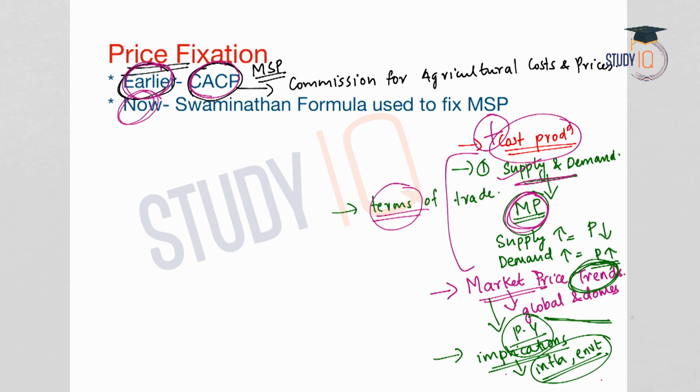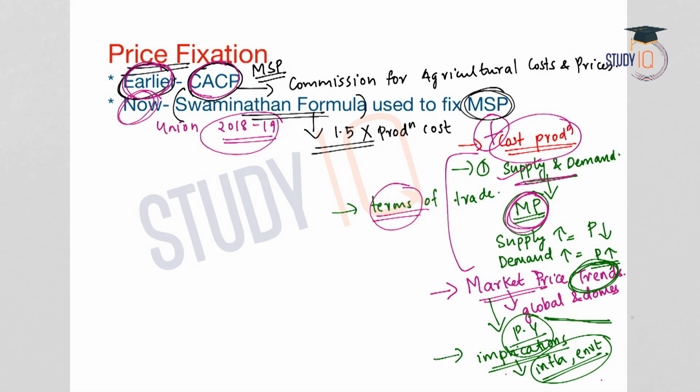From the Union Budget 2018-19, the MSP estimation has changed. Since then, the government has accepted the Swaminathan formula for fixing the minimum support price of food grains. According to the Swaminathan formula, it must be at least 1.5 times the estimated production cost. And how is this production cost calculated? There are three ways of calculating production cost under the Swaminathan formula.